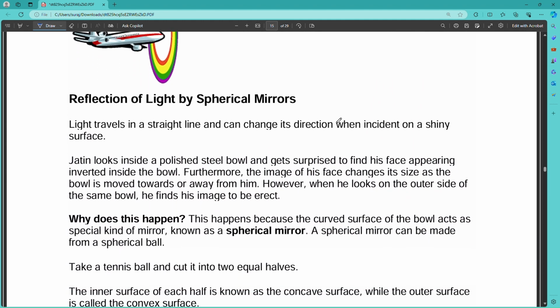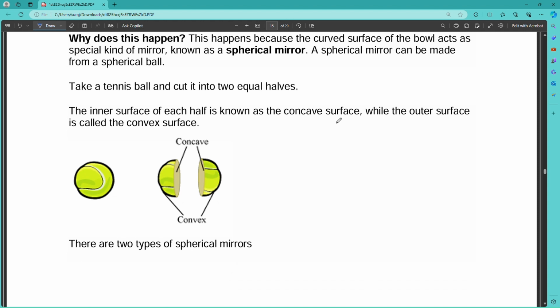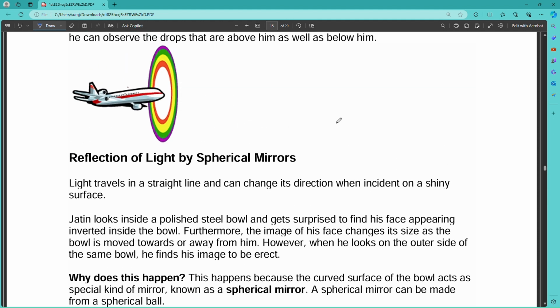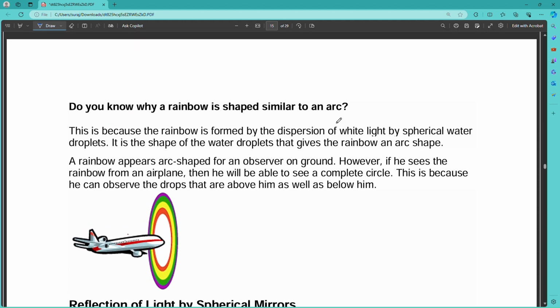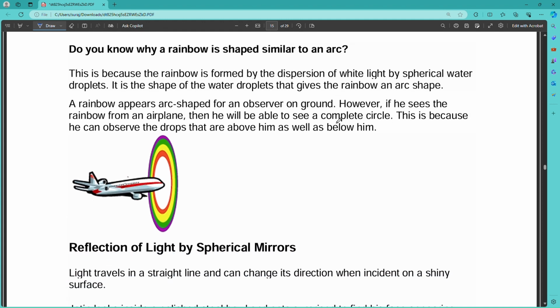Reflection of light, spherical mirrors. So this will be another topic, and reflection by spherical mirrors is a big topic. We will explain it in the next video. So I hope you understand the refraction of light in this video. If you have any doubts, please ask in the comment section. In the next video we will be discussing reflection of light by spherical mirrors, and solving some numericals.